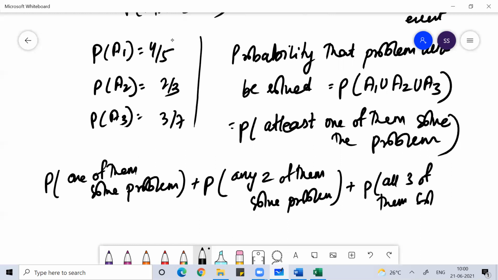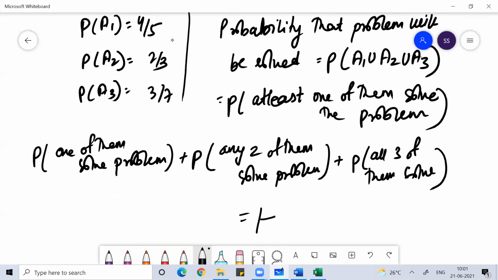This we need to find. Or this is nothing but 1 minus the probability that none of them solve the problem.